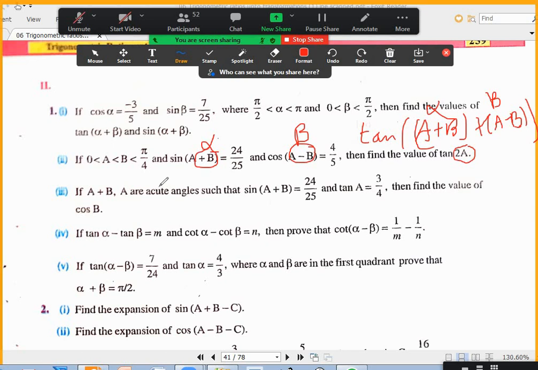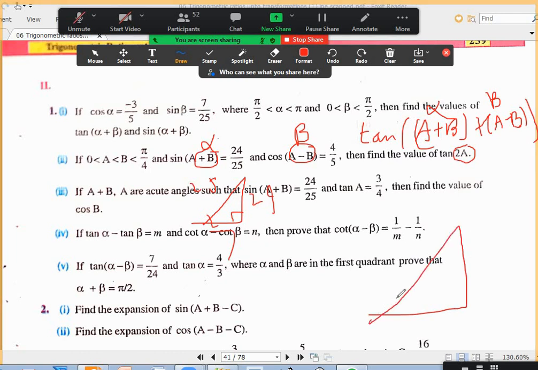Another important thing: based on sin of A plus B being 24 by 25, if you construct a triangle, opposite side is 24, hypotenuse 25, you will get the adjacent side 7. Tan of A plus B will come 24 by 7. Based on cos of A minus B, adjacent side is 4, opposite side is 3, hypotenuse is 5. Tan will come 3 by 4. But no, it is minus 3 by 4.